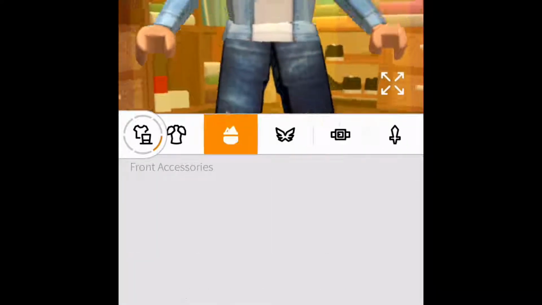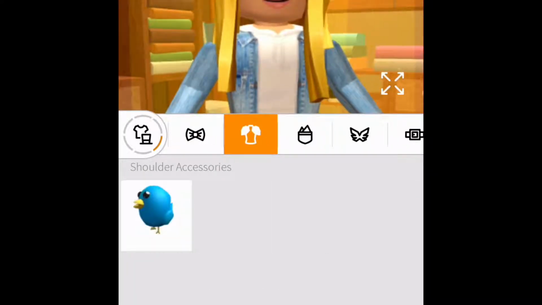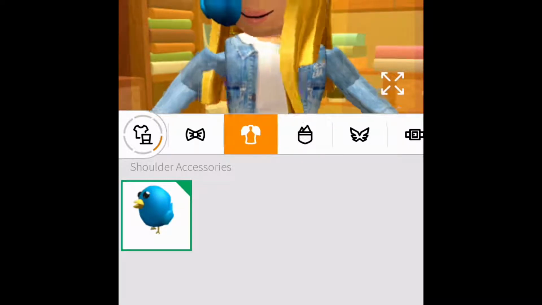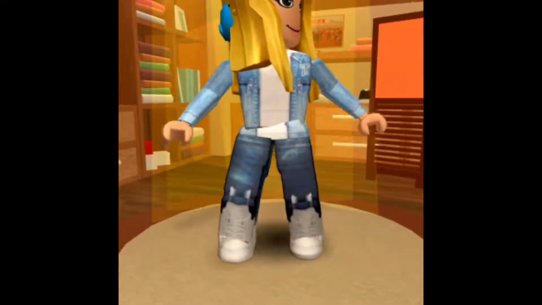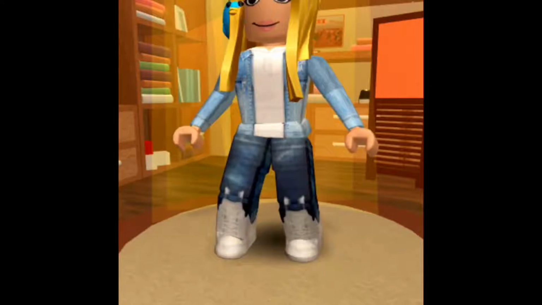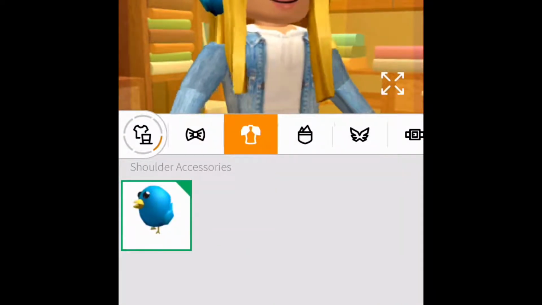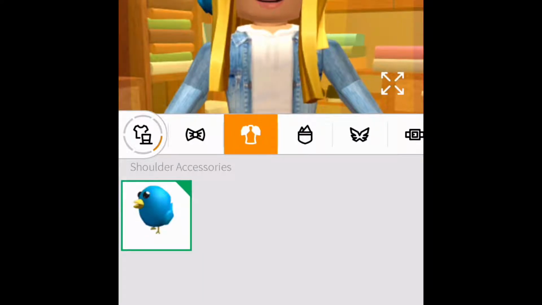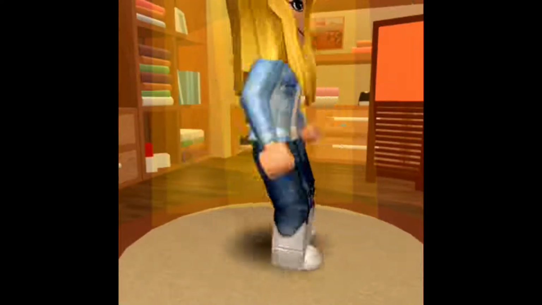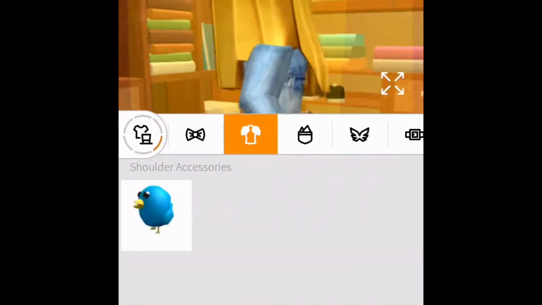yes, it's gonna have to be on your shoulders. Then boom, you have a little cute little bird on your shoulder. You like that? But I will take it off because it looks like it's burning my hair, so just a little tutorial on how to get it.